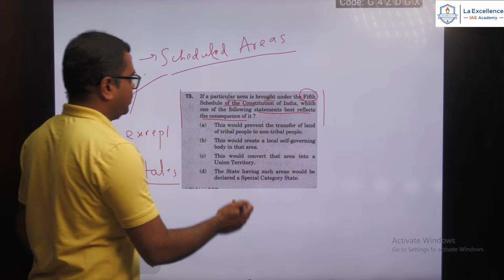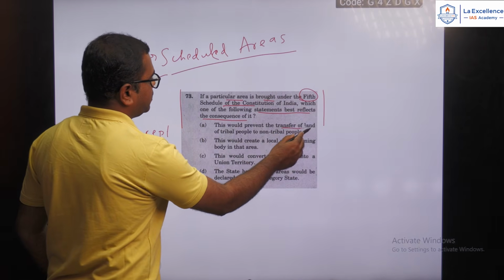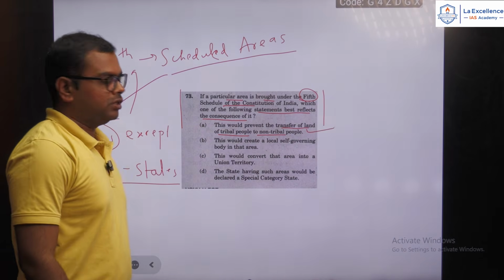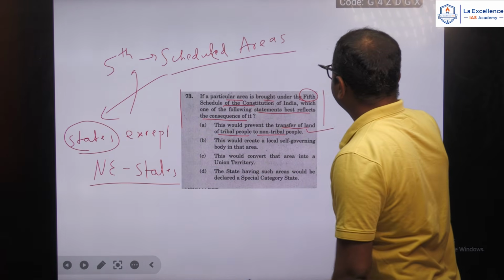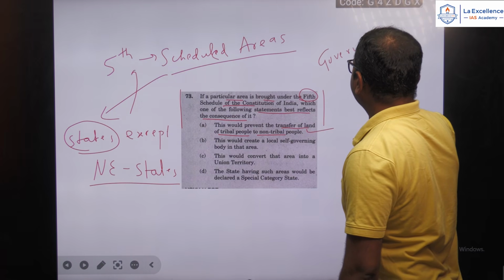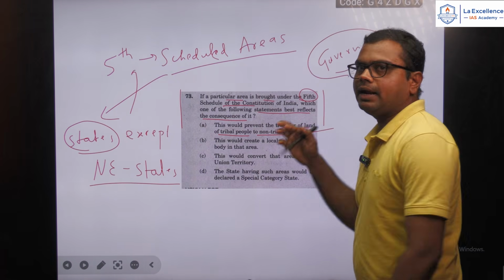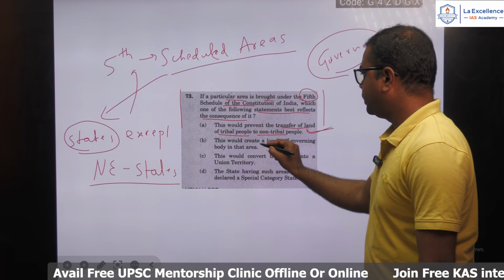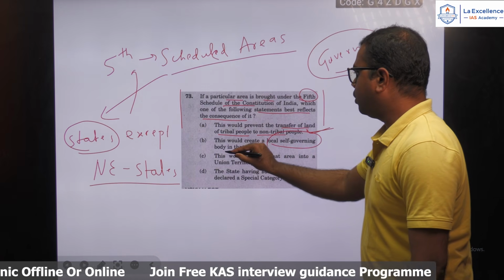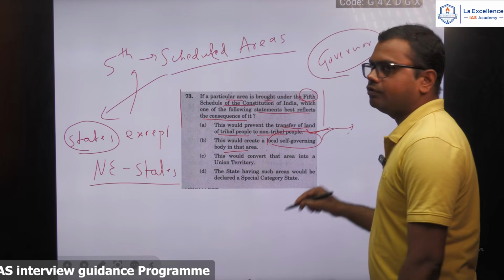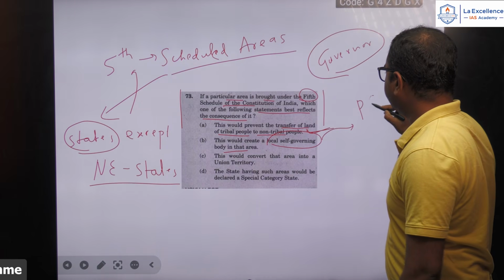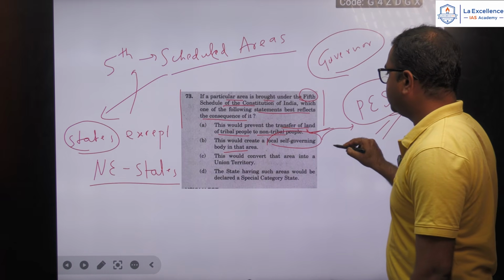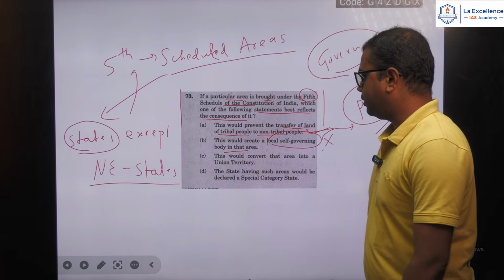So what can be the consequence? First one, this would prevent the transfer of land of tribal people to the non-tribal people. Yes, this is correct, because under the 5th Schedule, the Governor can restrict the transfer of tribal land to non-tribals. So this is the correct one. Second, this would create a local self-governing body. This is not as per the 5th Schedule, rather this is a provision of the Panchayat Extension to the Scheduled Areas Act. So this is not the consequence of the 5th Schedule.